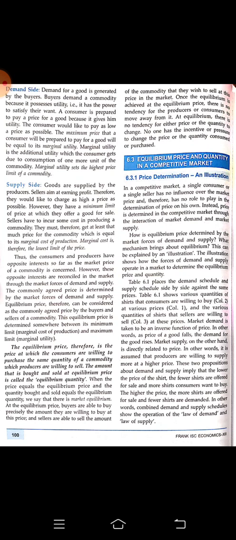Okay, if the consumer finds that the marginal utility is less and the price is more, then that amount will not be paid by the consumer. What is the supply side? Supply side means it is dealing with the producer side. Sellers aim to earn profit, right? Therefore, they would like to charge as high a price as possible, right? So at least they will be charging the marginal cost of production. Marginal cost of production is therefore the lowest limit of the price.